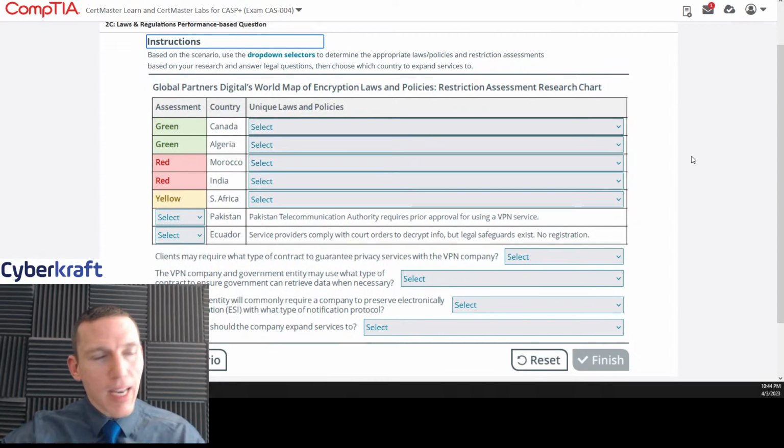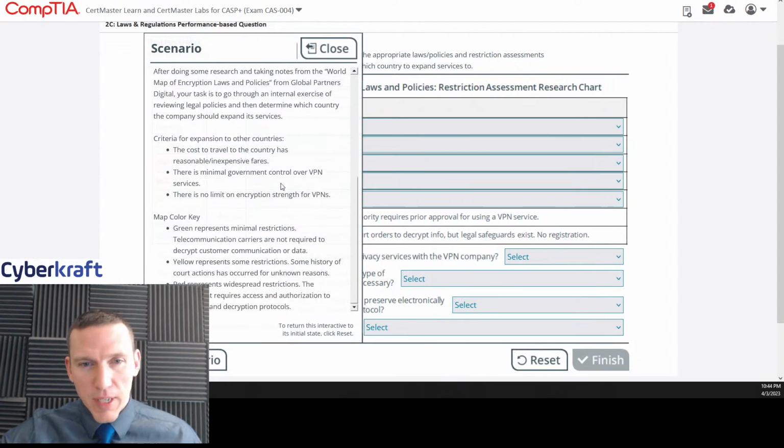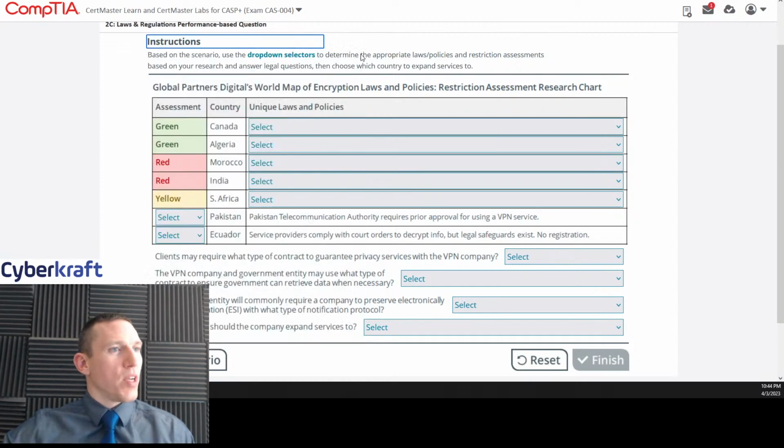So now I don't understand the first one. The first thing it's asking us to do is to consider the cost to travel to the country with inexpensive fares. Are we doing that as part of this question? I don't see anything. I guess with that one, we have to make an assumption. I don't see anything where we see fares here. But all right, let's take a look here.